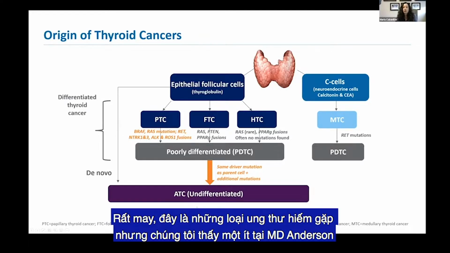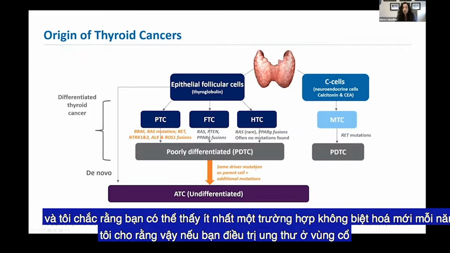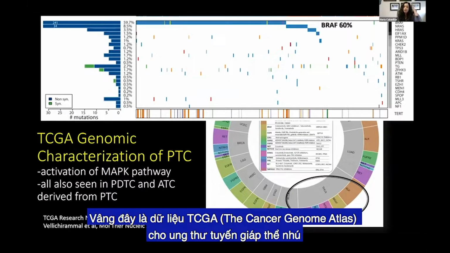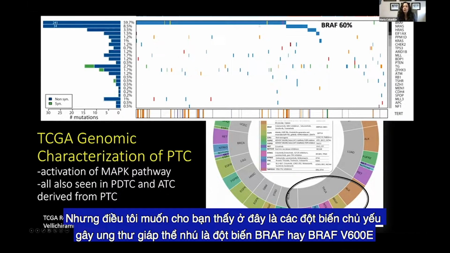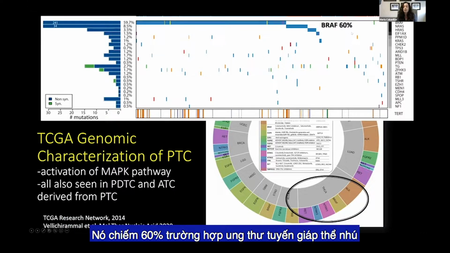So thankfully, these are rare cancers, but we do see them quite a bit at MD Anderson. And I'm sure you probably see at least one new anaplastic a year, I imagine, if you treat cancers in the neck. So this is the TCGA data for papillary thyroid cancer. It was published a long time ago, 2014. But what I want to show you here is that the predominant driver in papillary is the BRAF mutation. It's BRAF V600E. It's in 60% of papillary thyroid cancers.